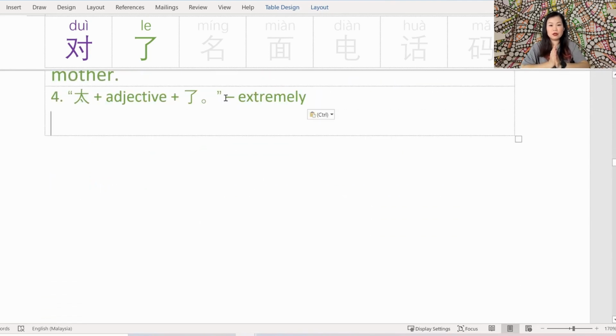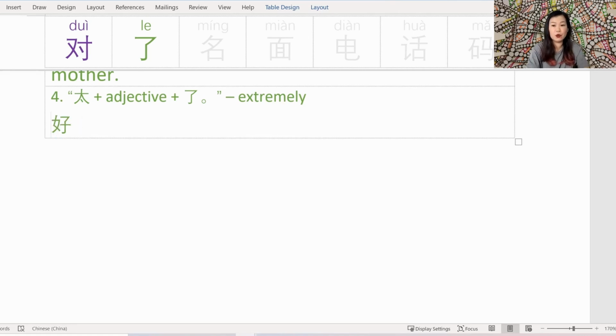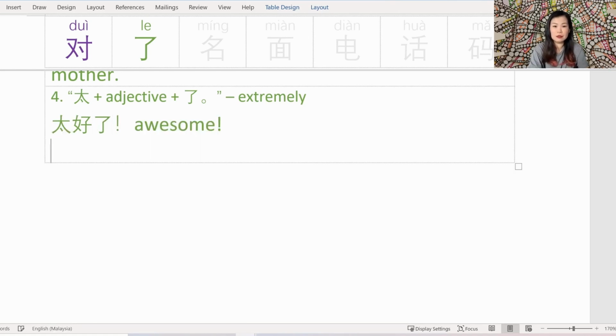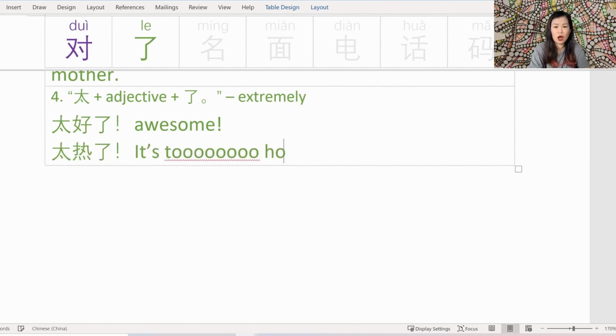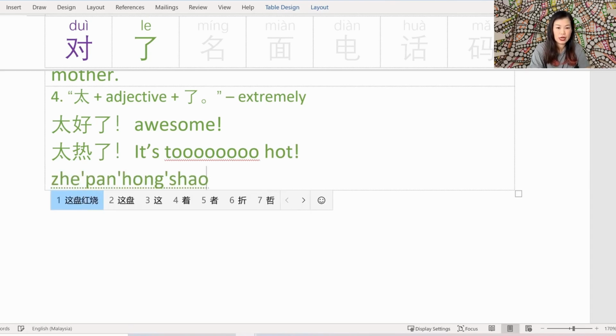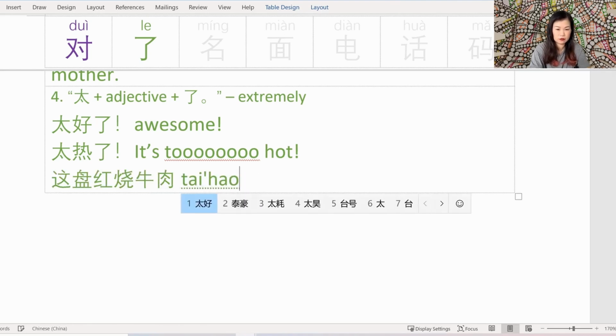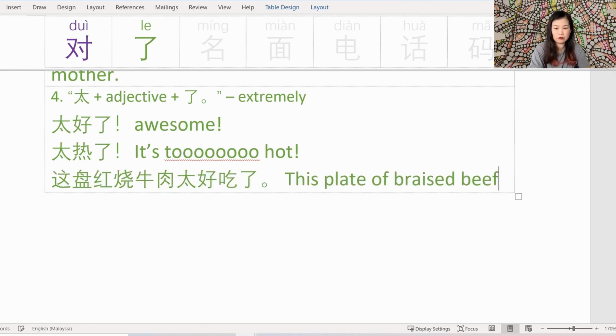Fourth way to use le, we've actually seen this before when we were studying Thai. Thai plus an adjective with a le is a way to make the adjective an extreme version of itself. 好 is good, but if you want to go from good to awesome, then you say Thai 好了. That's it. Similarly, I think way back in episode 17 when we were learning Thai, Thai 热了. It's too hot. Or how about something more fun like 翅膀红烧牛肉太好吃了. Yeah, Mrs. Lee will be so pleased.